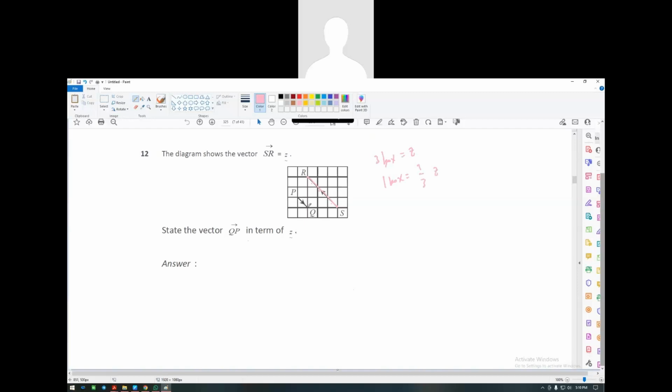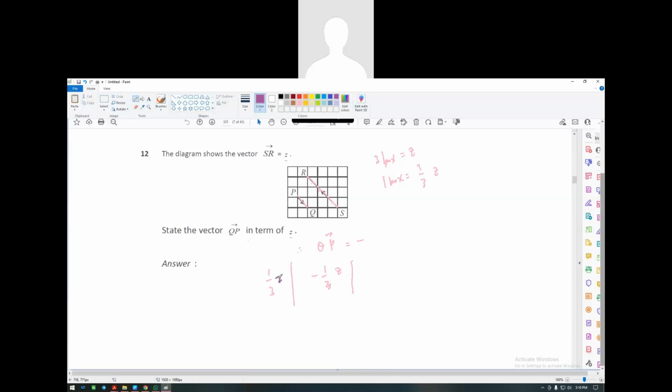So this 1 box, but the problem is going in the opposite direction, so therefore QP will be how much, guys? Anyone can tell me the answer? Okay, 1/3. Anybody else? Negative 1/3 Z. Someone, anyone else? Subha, you want to change your answer? Sir, it's 1 over 3 Z. Very good. So answer is 1/3 Z.